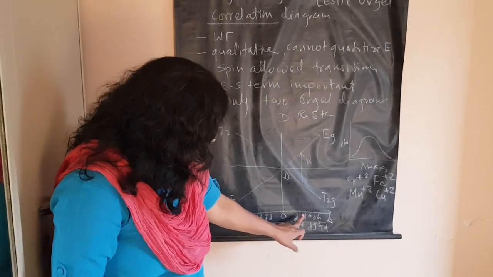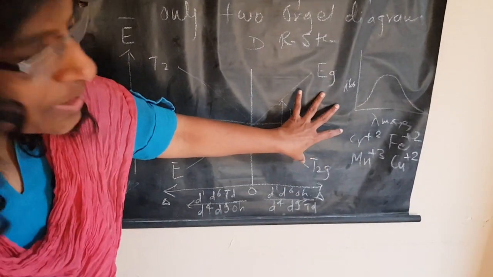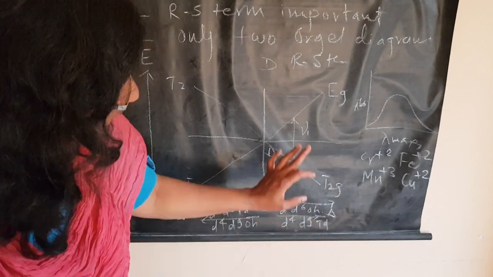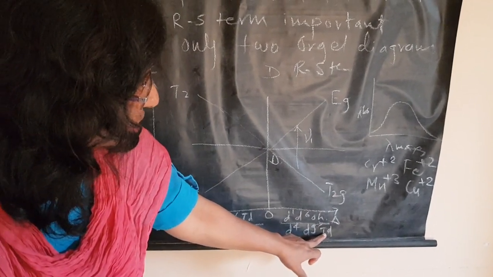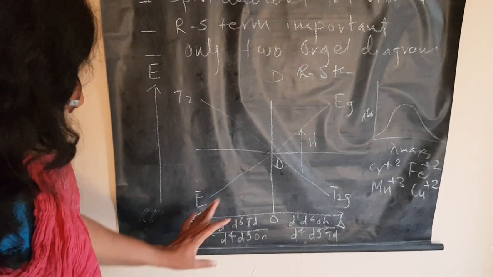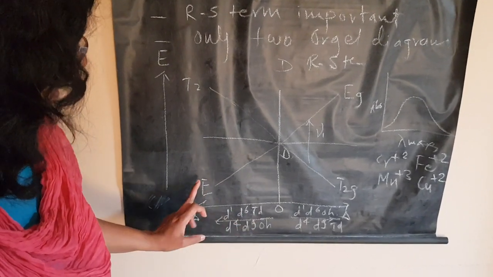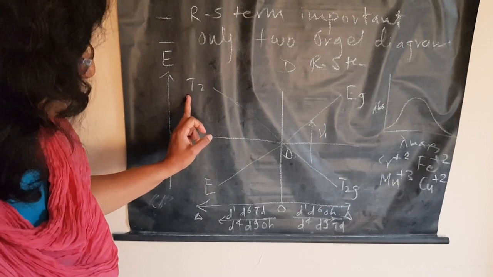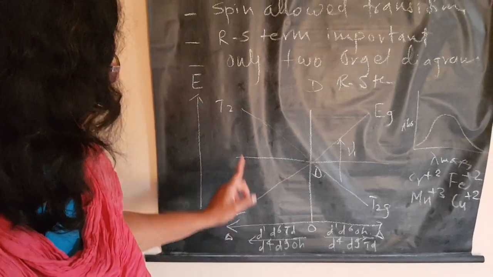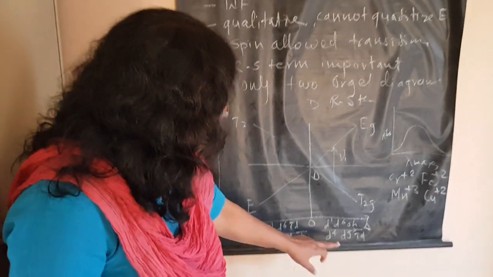Therefore I have written here d1 and d6. When octahedral geometry is there, this type of splitting will be there, T2g and Eg. And when it is d4 and d9, again D is the term, but when tetrahedral is there, it will be T2 and E. Similarly, for d1 and d6 with tetrahedral geometry, E will be down and T2 will be up. But for d4 and d9 octahedral, you have to write Eg and T2g. Now, how will transitions take place with respect to these configurations?